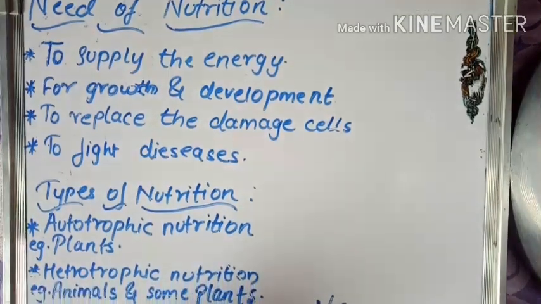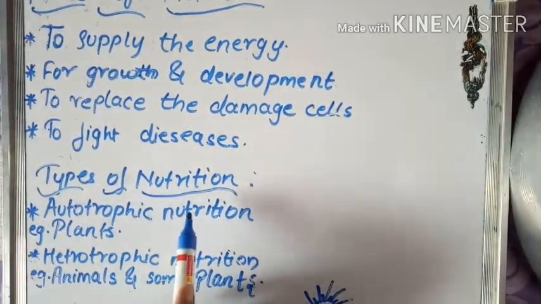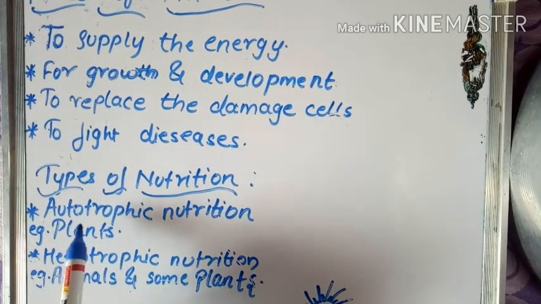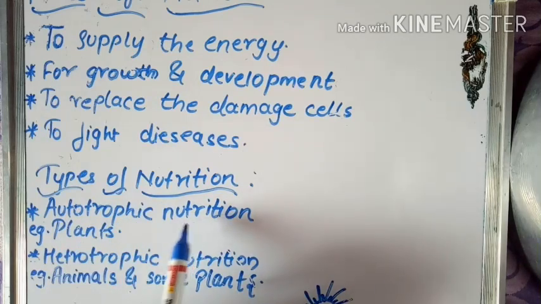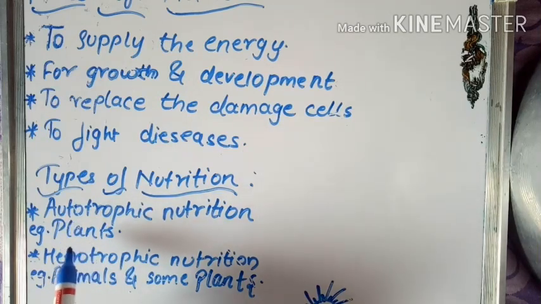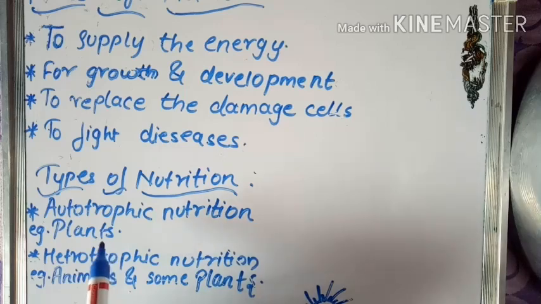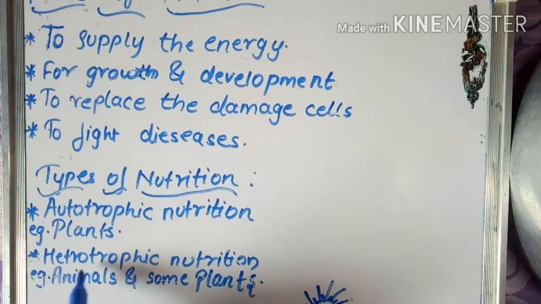Then there are two types of nutrition. One, autotrophic nutrition. Auto means automatic. The plants prepare their own food, so it comes under autotrophic nutrition. Then next is heterotrophic nutrition. Examples are all animals and some plants, like the Venus flytrap. They are heterotrophic because they depend on other plants or animals for their food.